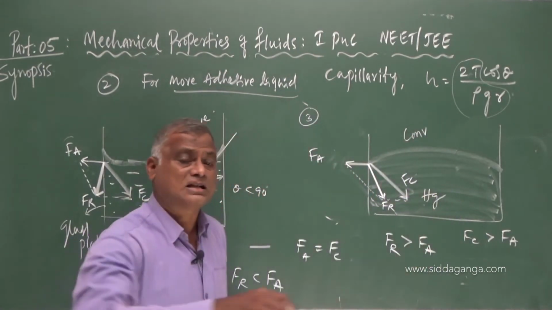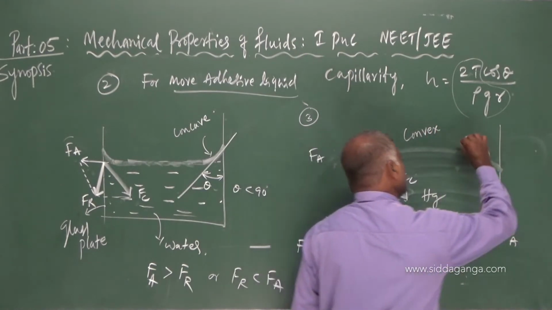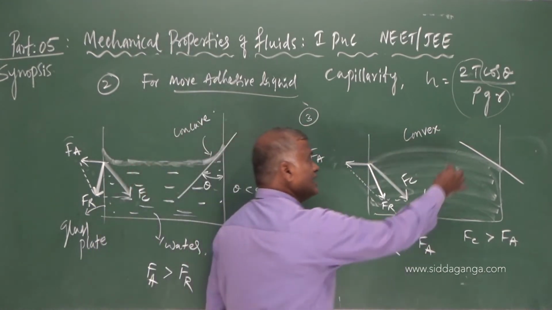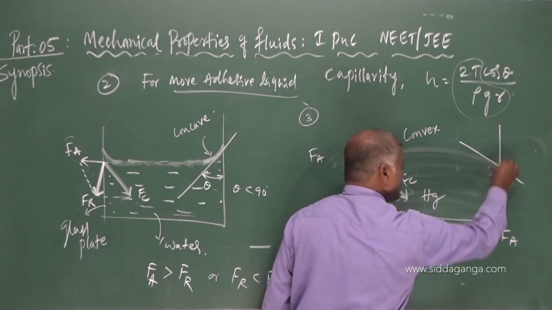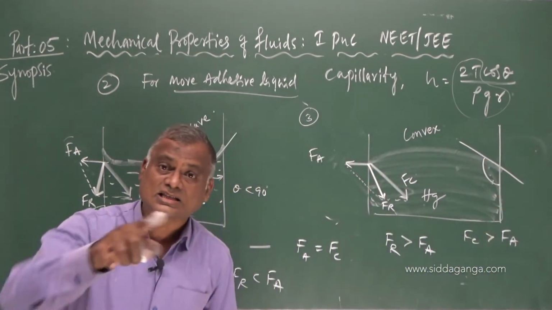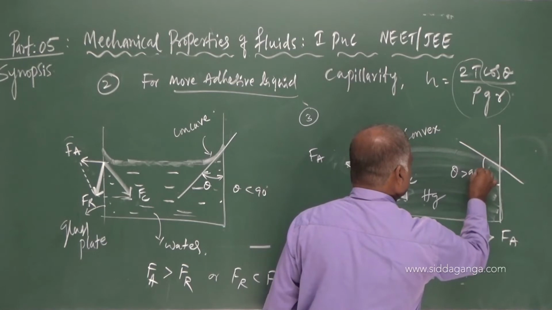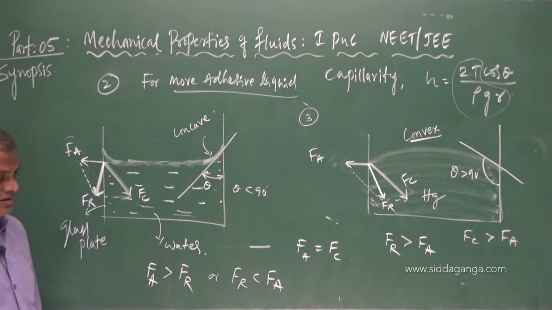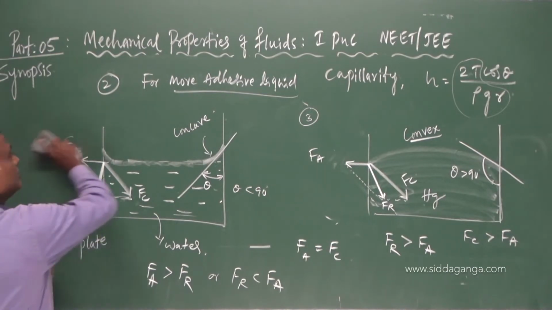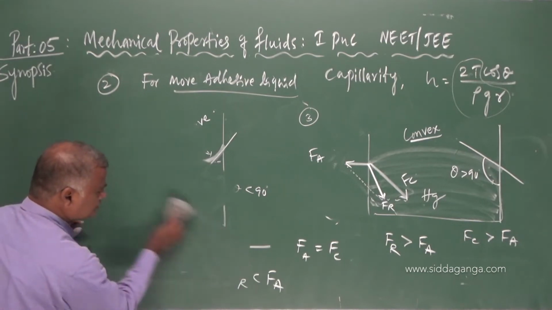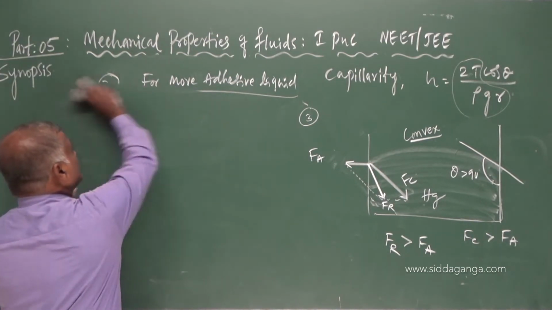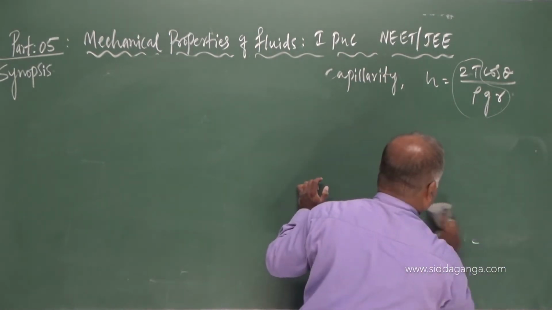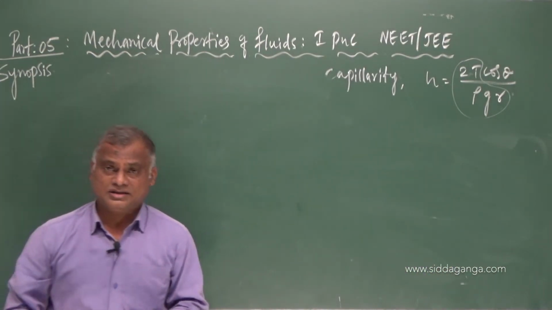The shape of the meniscus is found to be convex, and hence the angle measured inside the liquid between the two lines, the tangent drawn to the free surface of the liquid and the glass plate, you have to measure the angle inside the liquid, and this theta is greater than 90. The shape of the meniscus is convex. I think you understood this. With this idea, now let us understand the last concept of the session, capillary rise.